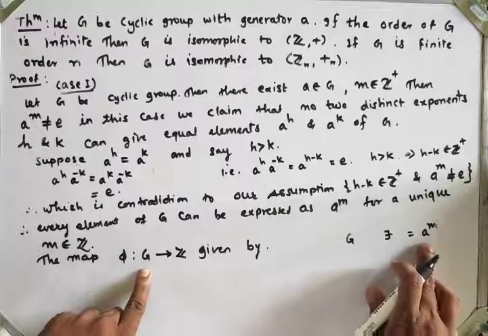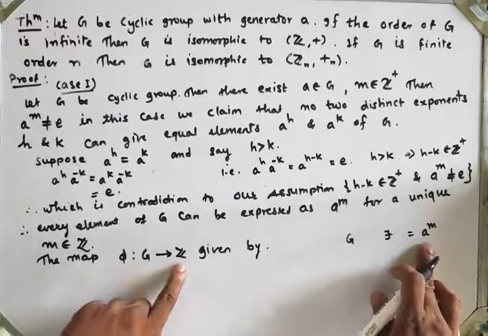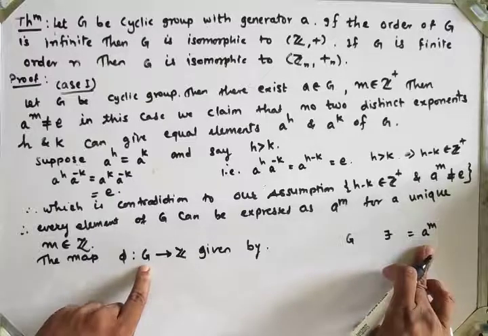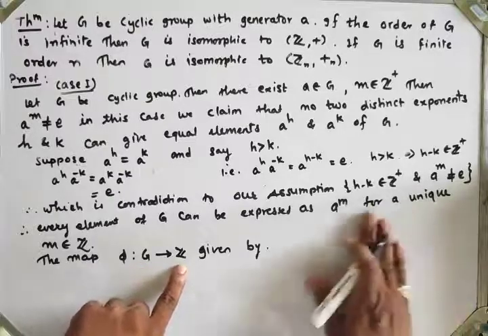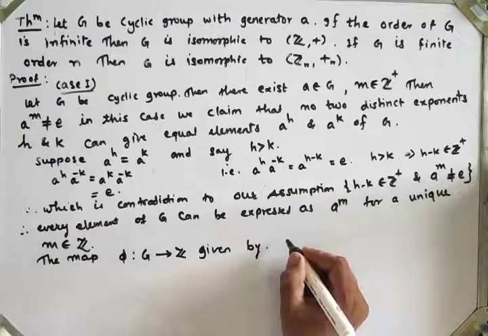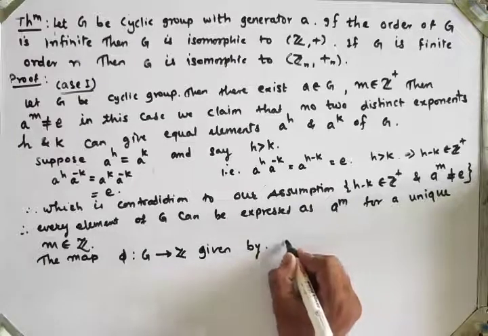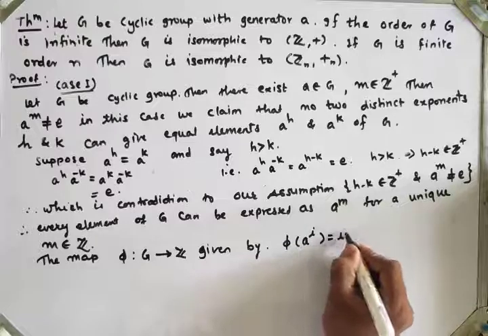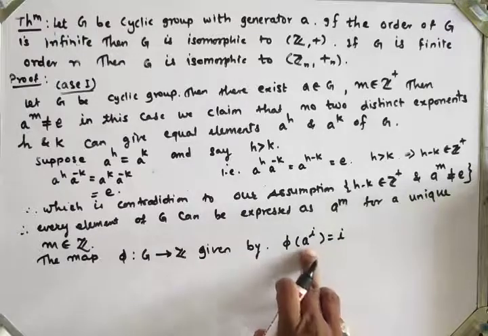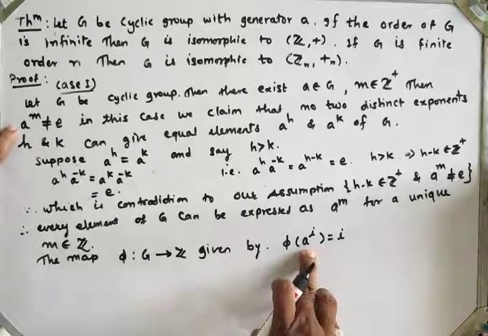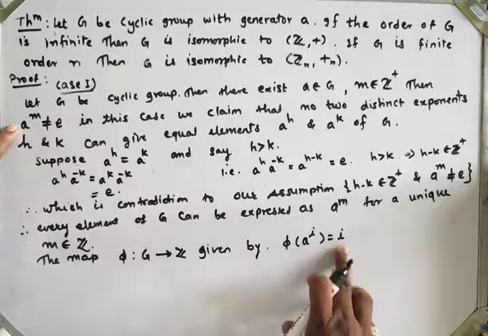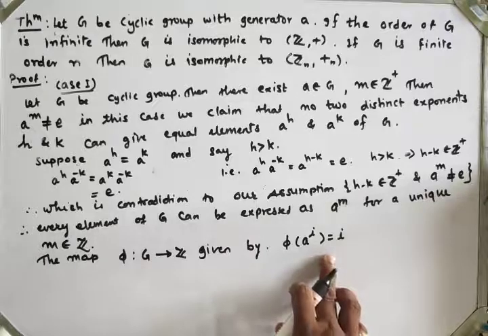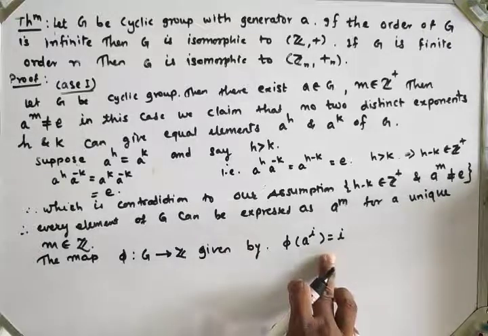To define a function from the cyclic group to the set of integers, I will define phi of a raised to i is equal to i. So our domain is the elements of the type a raised to m, and the codomain is the set of integers. We have to show that this function is 1-1, onto and a homomorphism.